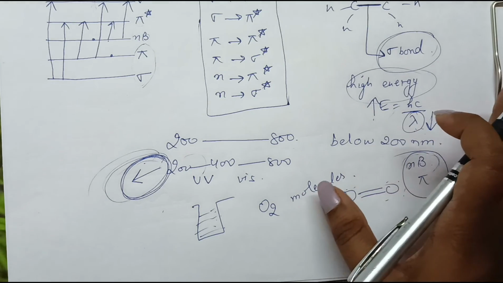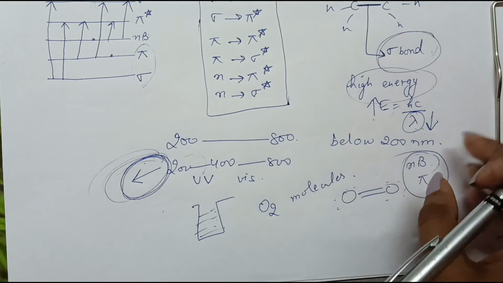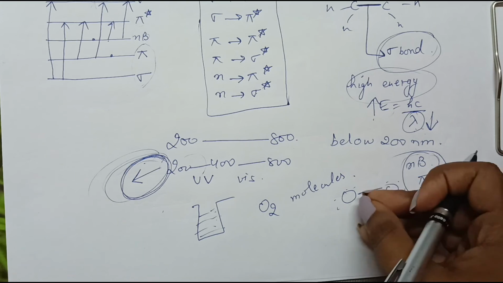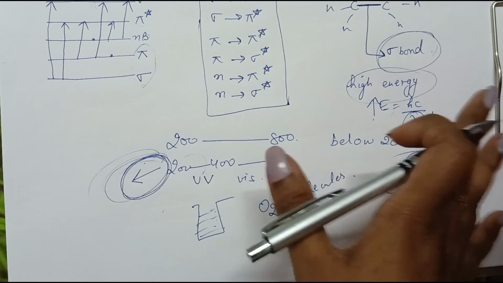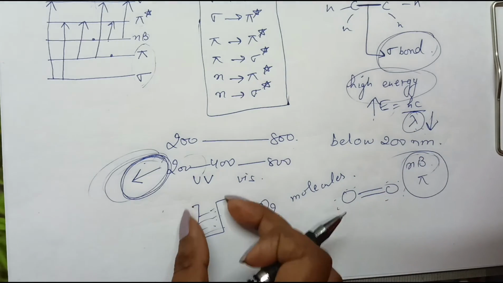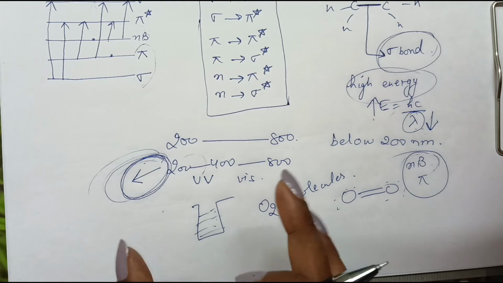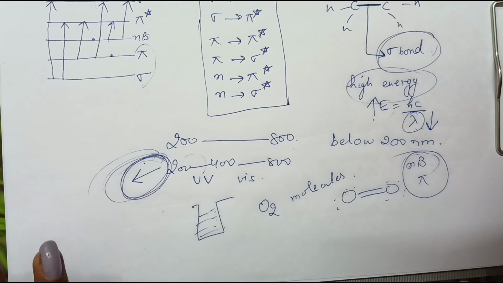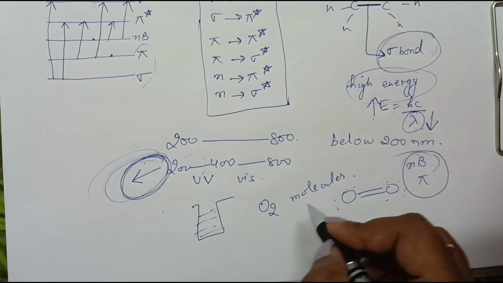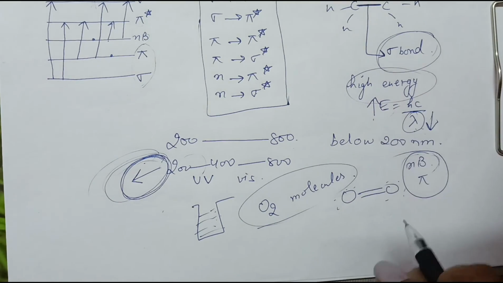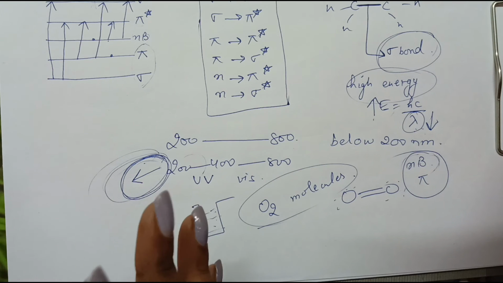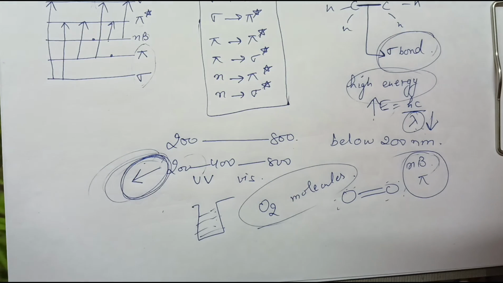Because of these transitions shown by the oxygen molecules, they are going to interfere with the original spectra of the sample, since the oxygen molecules also absorb below 200 nanometer due to the high energy provided by the source.